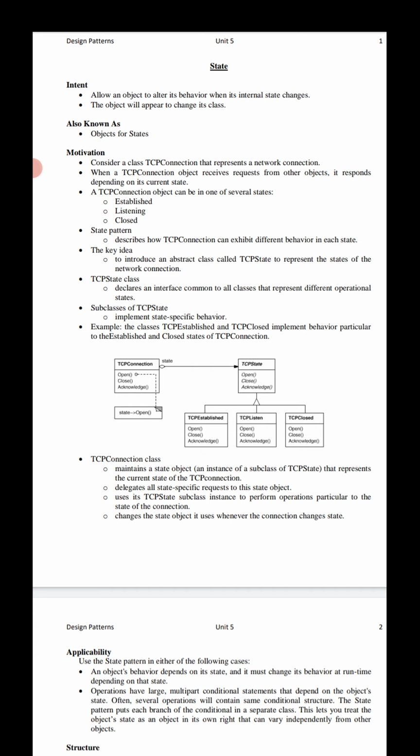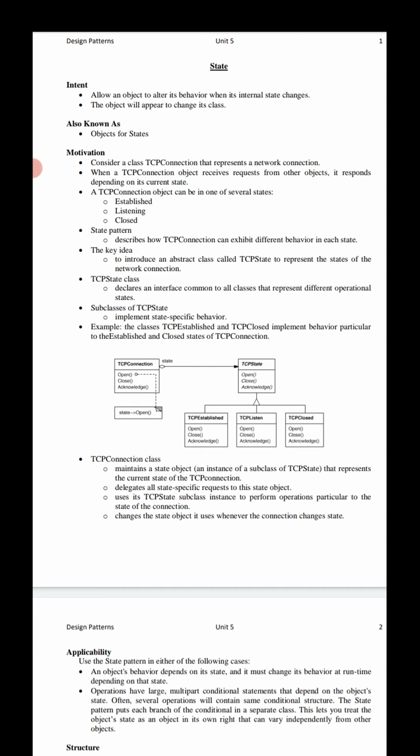With state A it performs operation A, and similarly with state B it performs operation B. It comes under the state design pattern.